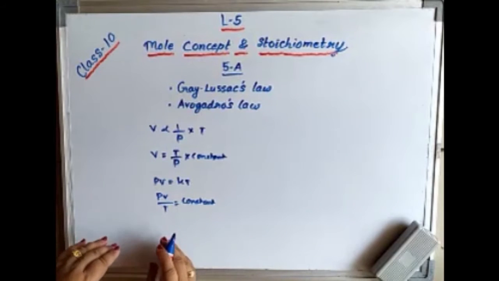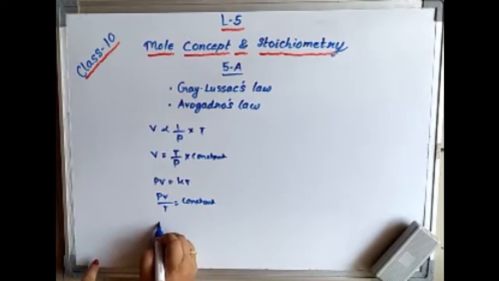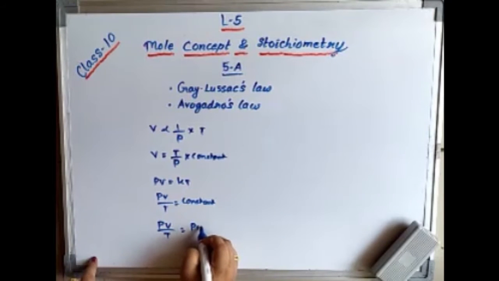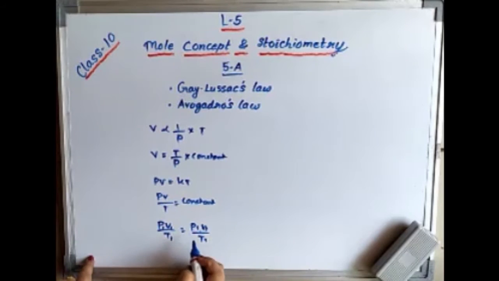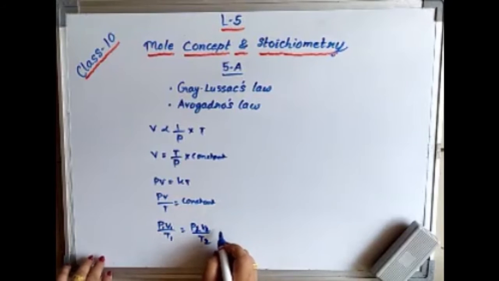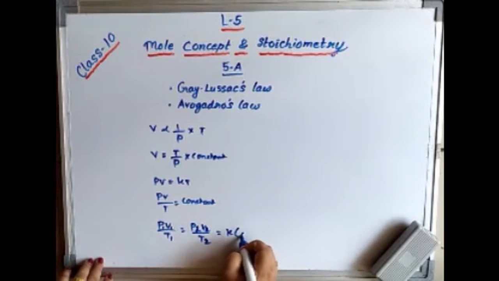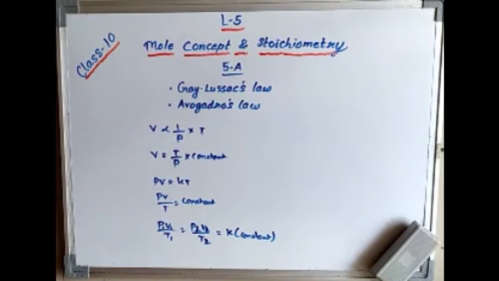If I take two different gases, then what will happen? PV by T is equal to P1V1 by T1, or you can take P1V1 by T1 is equal to P2V2 by T2. P1V1 is the first gas, the second gas is this one, and it is equal to K, constant. This is the derivation we get from combining the two laws, that is the gas law. That means from here V1 is changing to V2, P1 is changing to P2 in the two different gases.